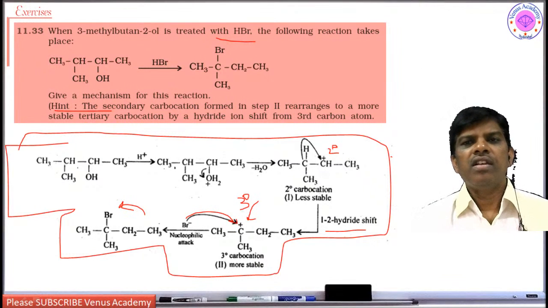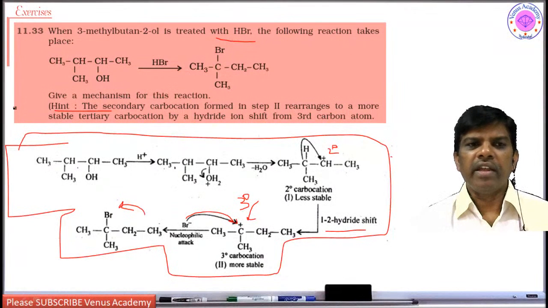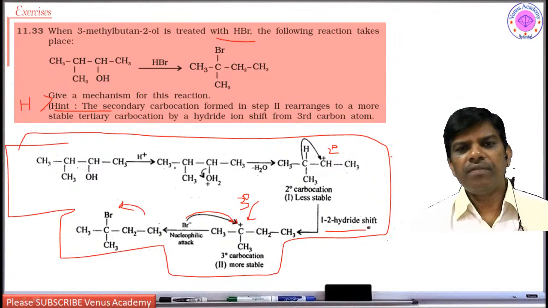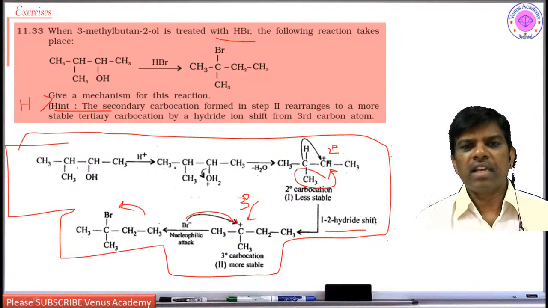So hydride shift is very, very important, students. What is the migratory aptitude? Always migratory aptitude is more for hydrogen, followed by other groups, for example benzyl, allyl or alkyl groups. So give priority to hydrogen shift. Don't shift this methyl group. Even if you shift this methyl group here, you are going to get the same secondary type carbocation. So this is not the way. Shift or migrate this hydrogen to the secondary carbocation to get this product.